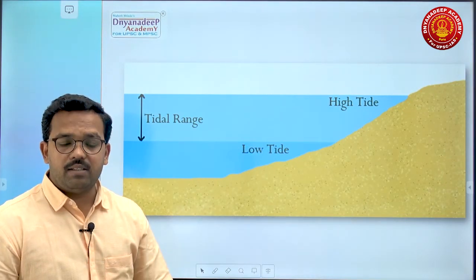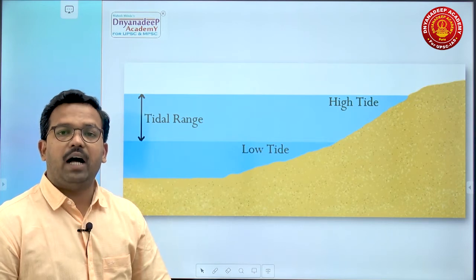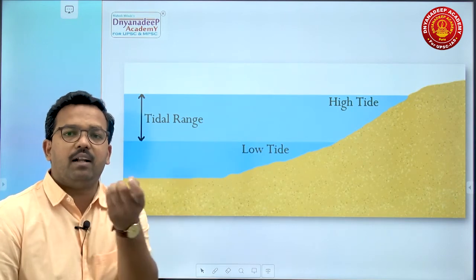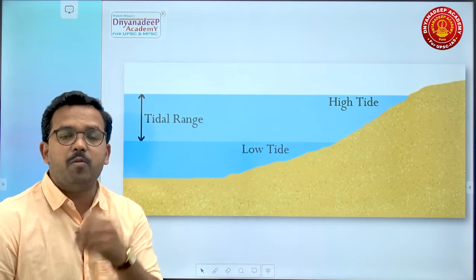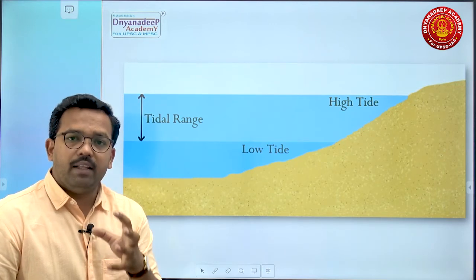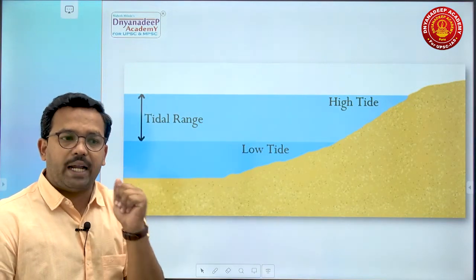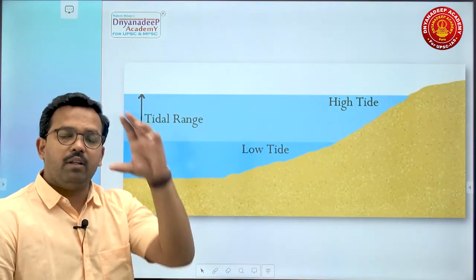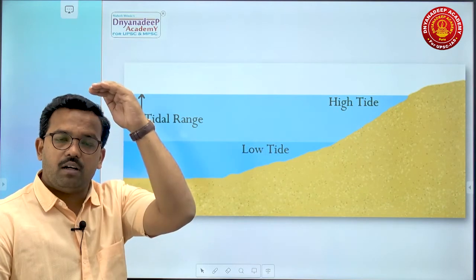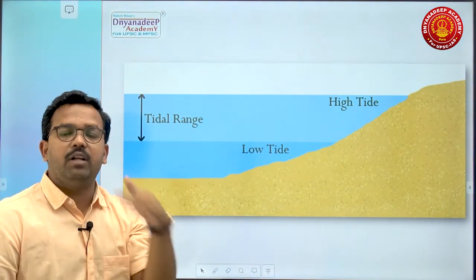Tidal range is the difference of height between high tide and low tide. Let us consider a region. Let us take an example of Mumbai. In Mumbai, when there is high tide, what is the height of the water? And when there is low tide, what is the height of the water? When you take the difference between these heights of high tide and low tide, you will get the tidal range.